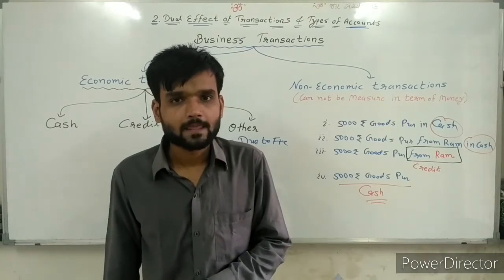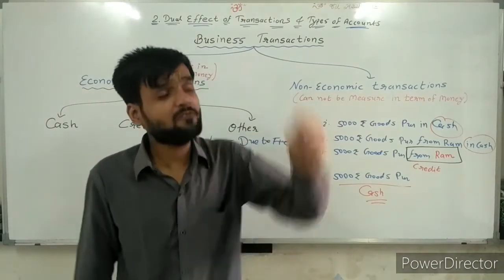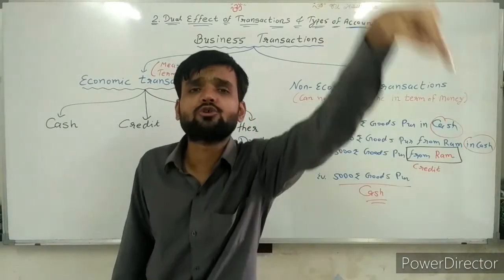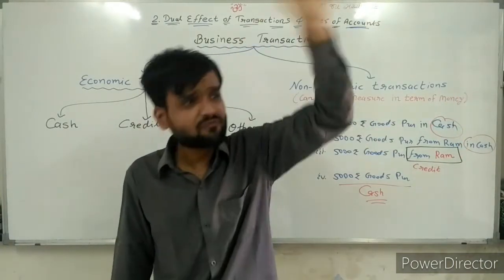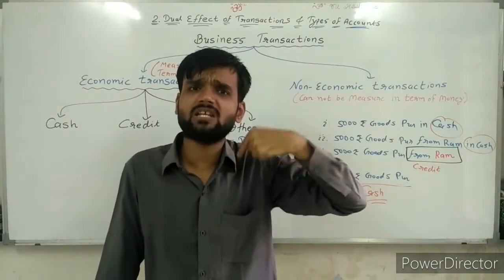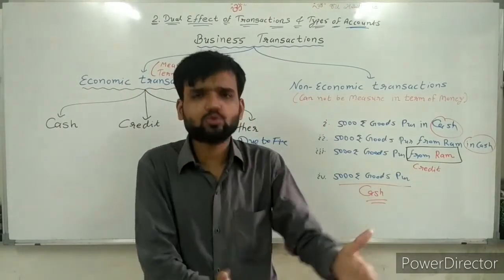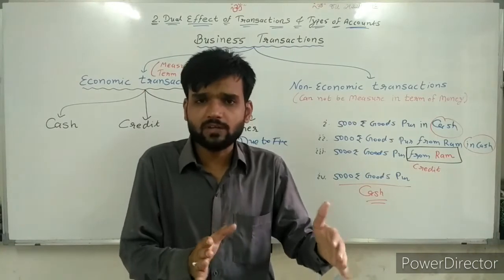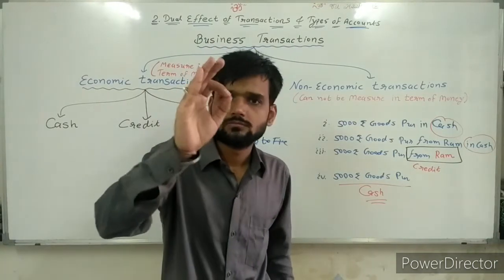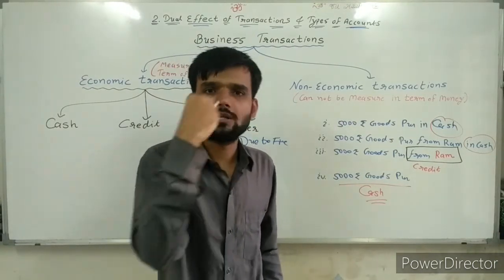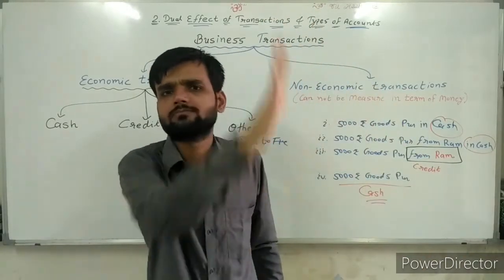No. When does liability arise? If he is supplying goods to me, then my liability arises up to that level. If he is not supplying, then I am not liable to pay any rupees to him.